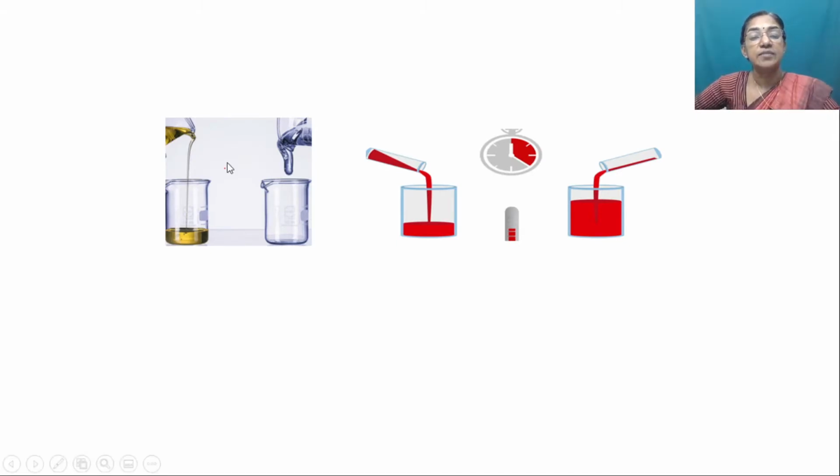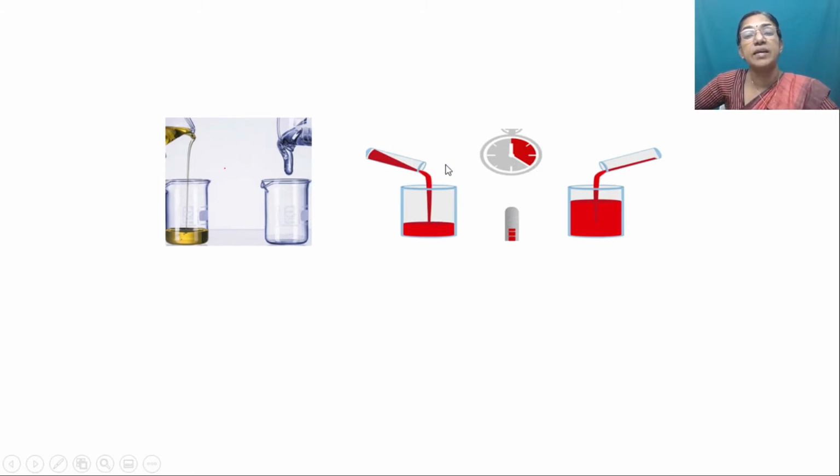Let us consider the viscosity of different types of fluids. In the first figure you can see the oil flowing freely into the jar. That is because here the viscosity is very low. Whereas in this figure you can see that the fluid is reluctant to fall because of the higher viscosity. This can be explained in more detail by considering these two figures. Because of the low viscosity, it will take less time to fill the jar, whereas due to the high viscosity, it takes more time to fill the jar.